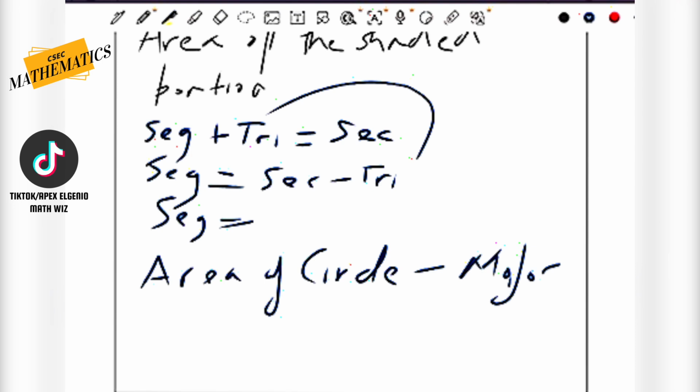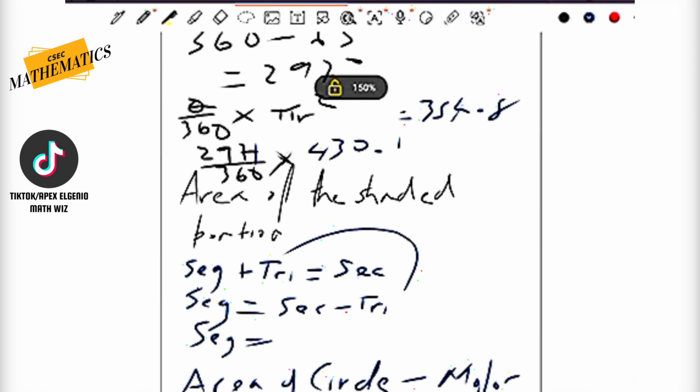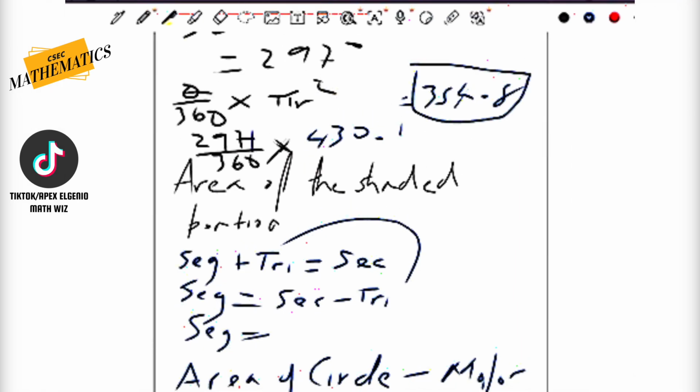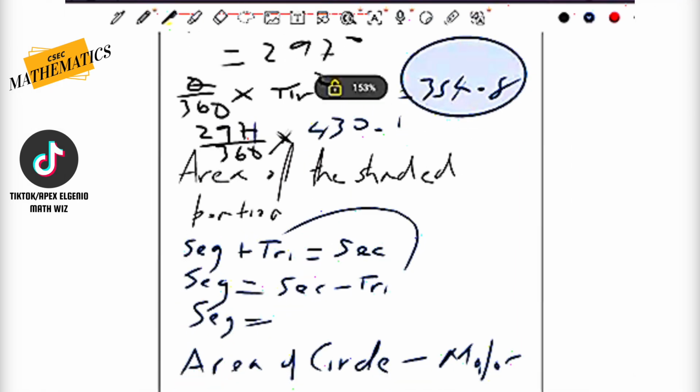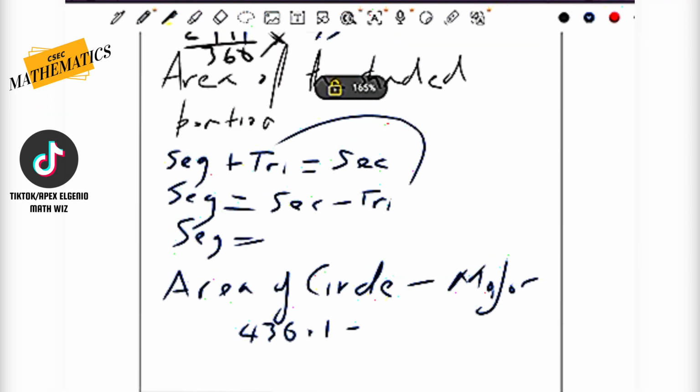So area of circle minus major gives us minor. So the area of the circle we have calculated to be what? 430.1 minus the major, which we just calculated to be 354.8. There we have it right here, 354.8.